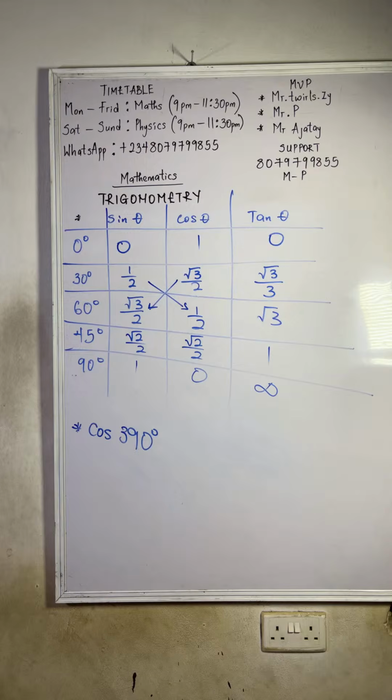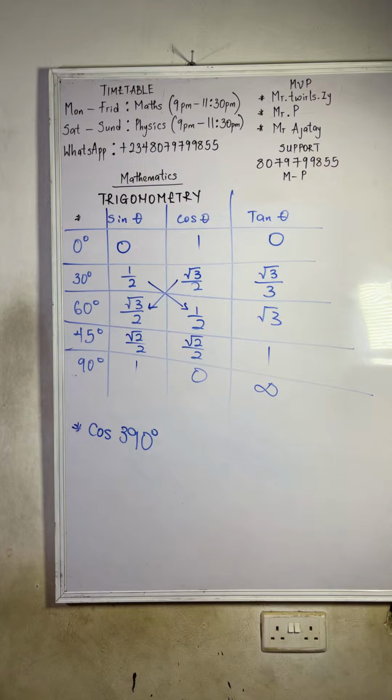Whenever you are given an angle greater than 360, listen to what I want to say. It's not the third quadrant now. Whenever you are given an angle greater than 360, you keep on subtracting 360 from that angle till it falls on a quadrant.